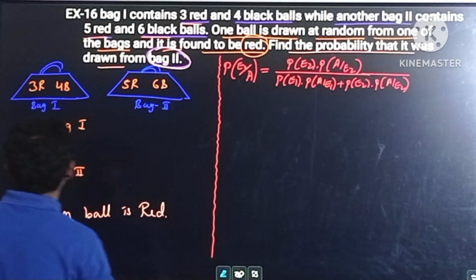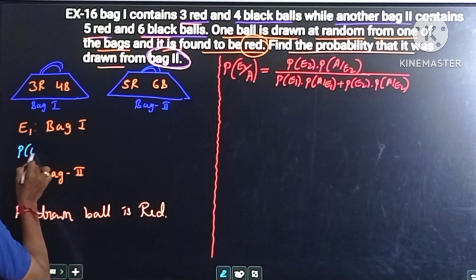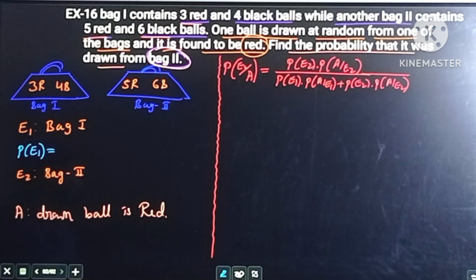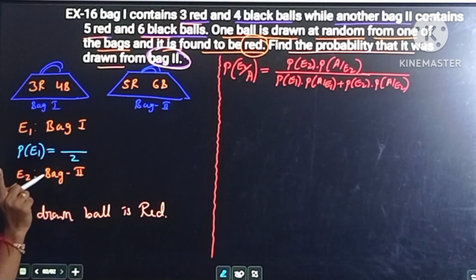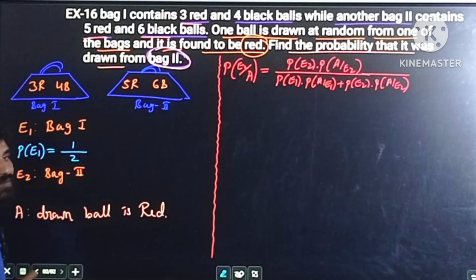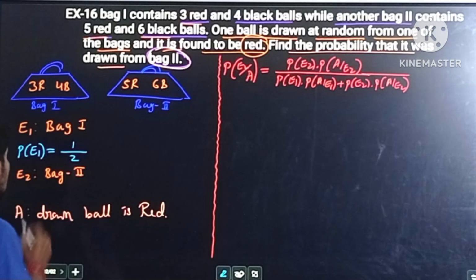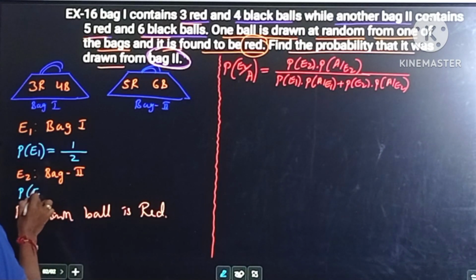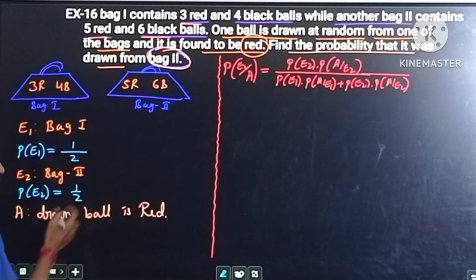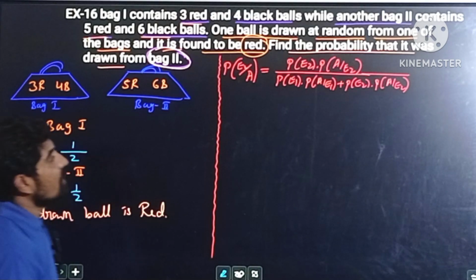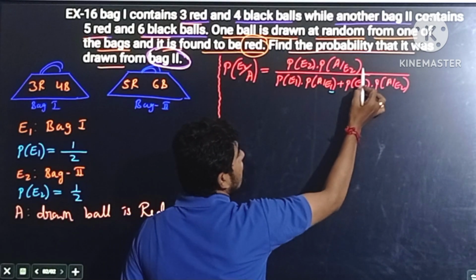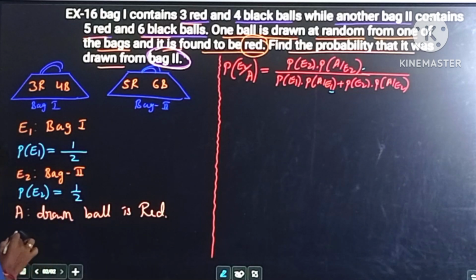So we need the probability of E1. The probability of E1, representing bag 1, with the total number of bags being 2: the first bag represents one event, therefore 1 by 2 is the probability of event E1. And similarly, the probability of E2 is also 1 by 2. Total number of bags is 2 and there is only one bag 2, therefore the probability of E2 is 1 by 2. And also we need the probability of A by E1 and the probability of A by E2.